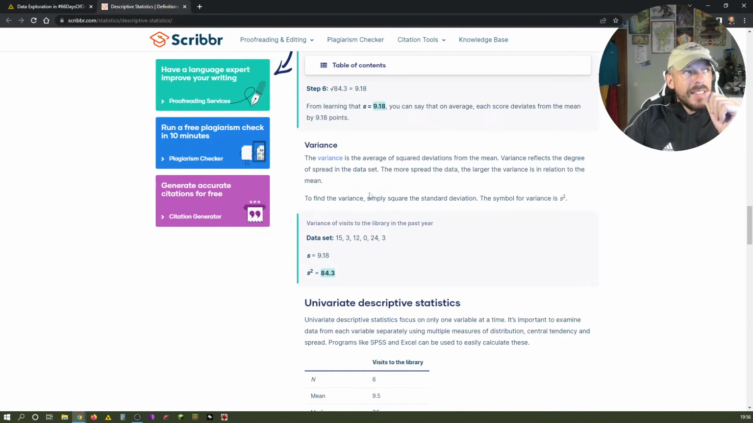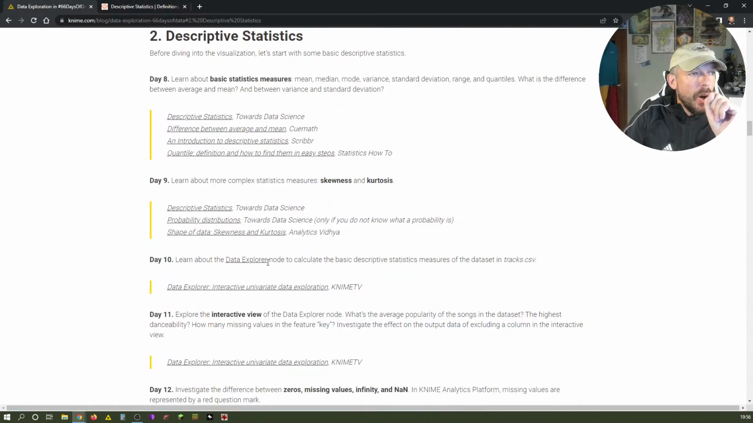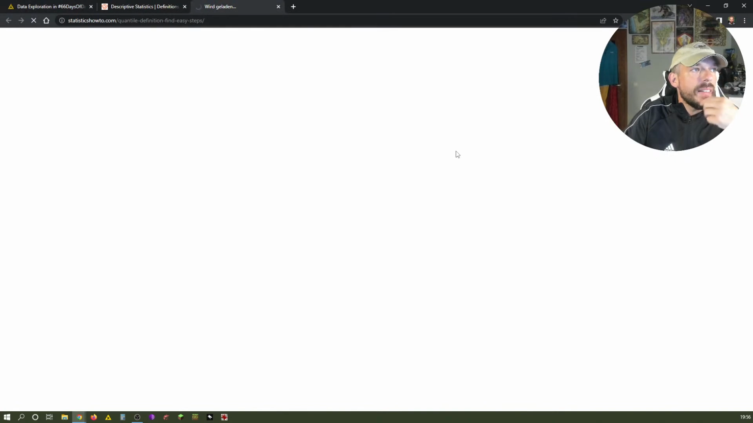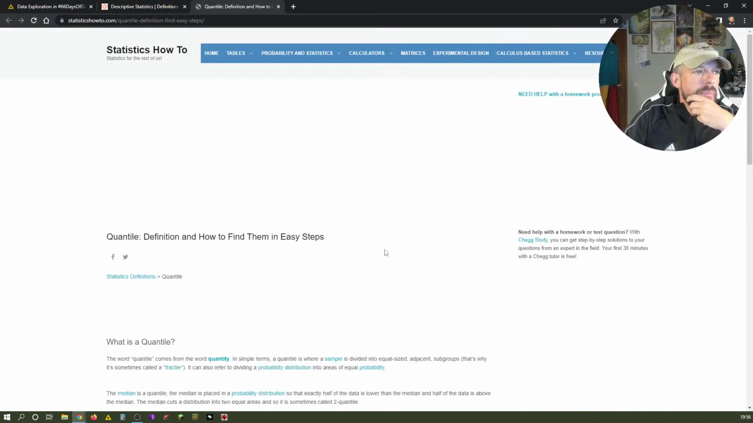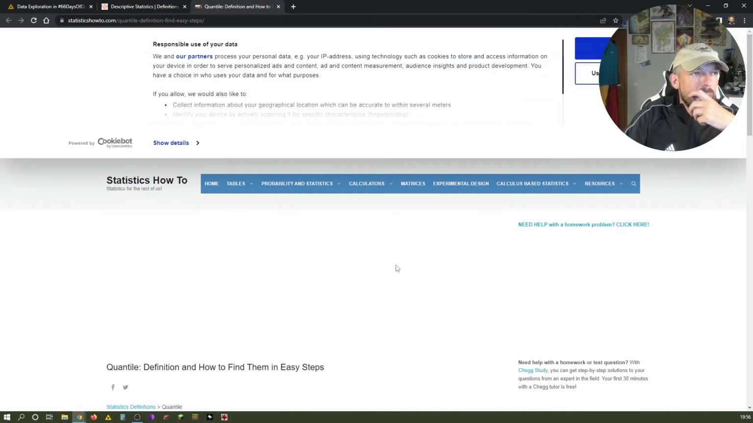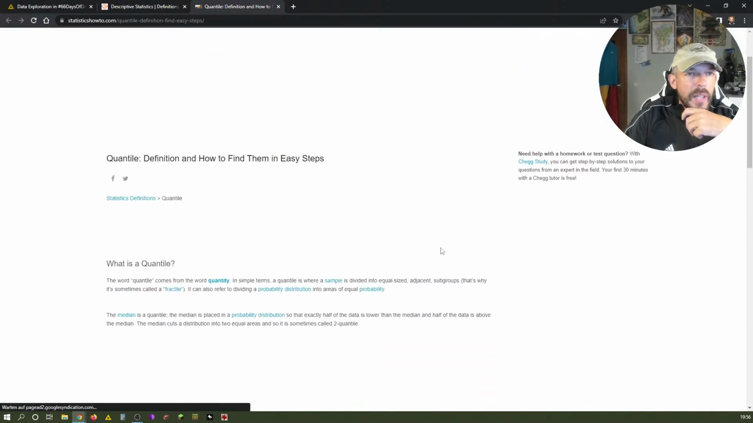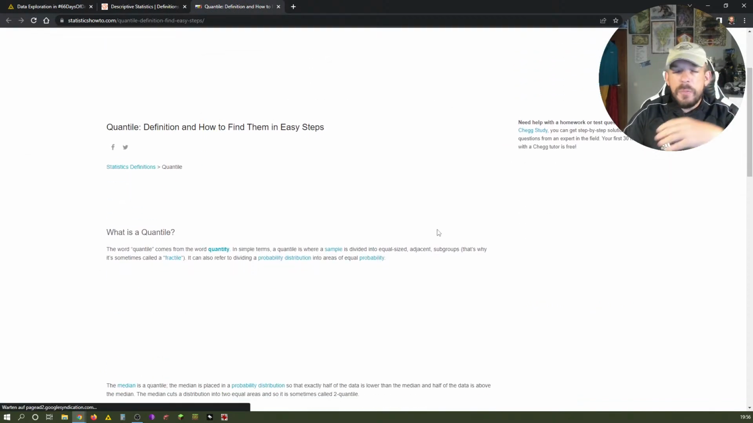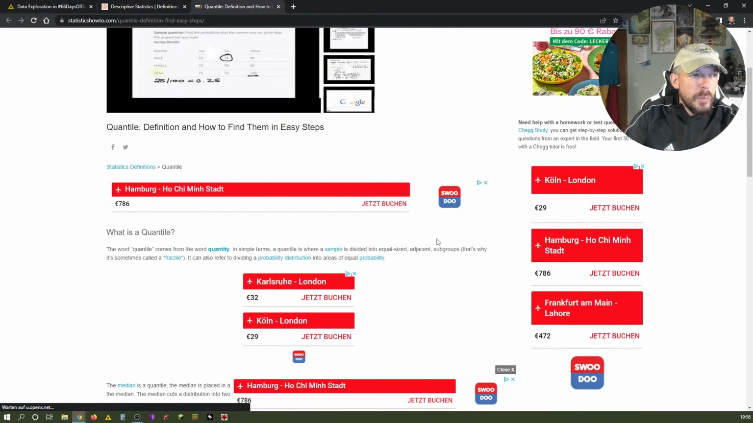All right, so that covered basically all the numbers, except we also want to have a look at quantiles, and that's also basically a very good understanding, because we can use this in KNIME a lot if we want to let the machine do the hard work.